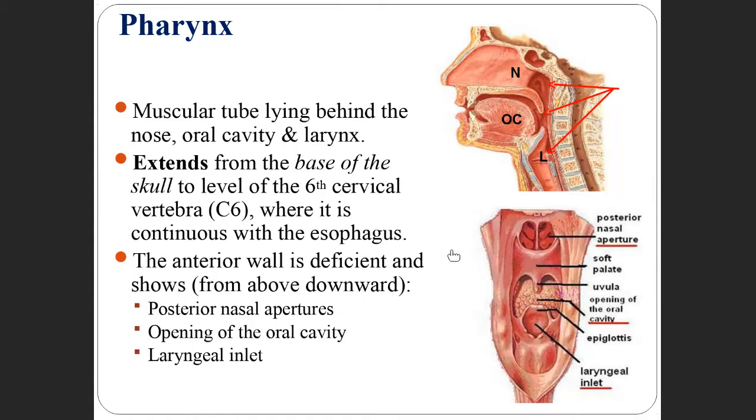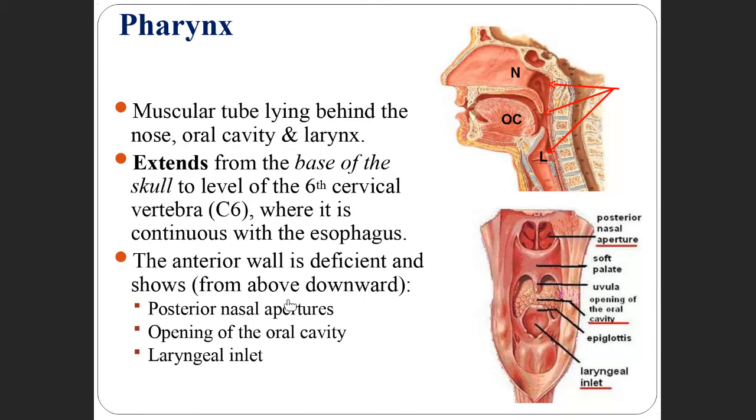From where does it extend? It starts from the base of the skull. This is the base of the skull. Where I am putting the cursor, this is the hard palate. So this part is the skull, the base of the skull, and at the level of the sixth cervical vertebra, from there it continues as the esophagus.